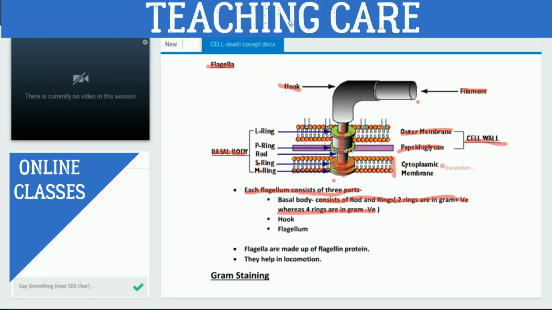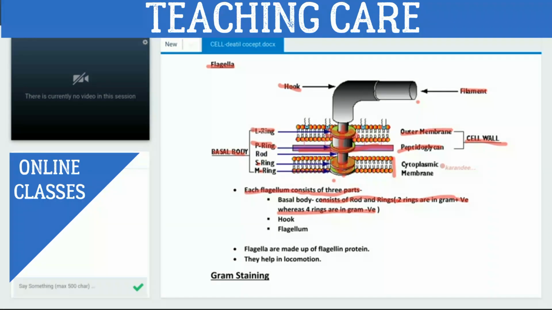And now third ring. Third ring is present in the peptidoglycan layer. This ring is present in this layer, which is called peptidoglycan layer. This is P ring. P ring means peptidoglycan ring. And after that, we will observe the outer membrane that is made up of L ring. L means lipopolysaccharide ring.